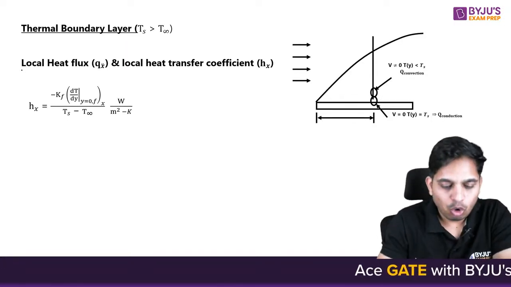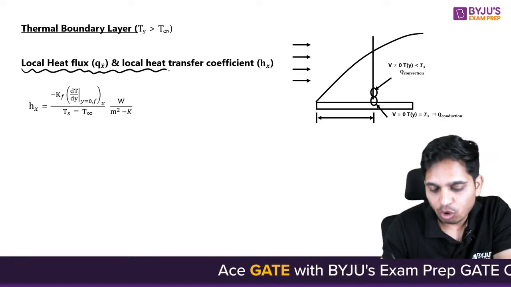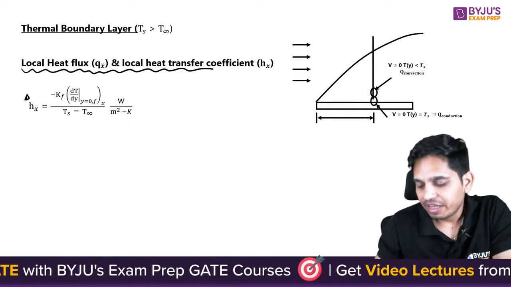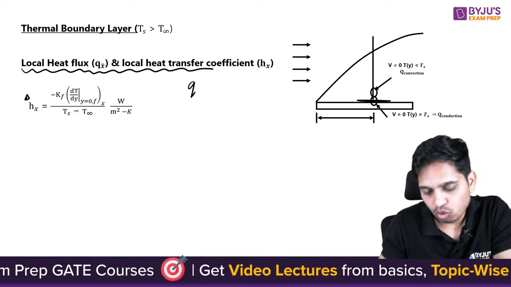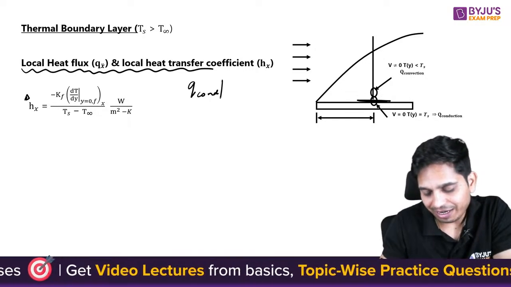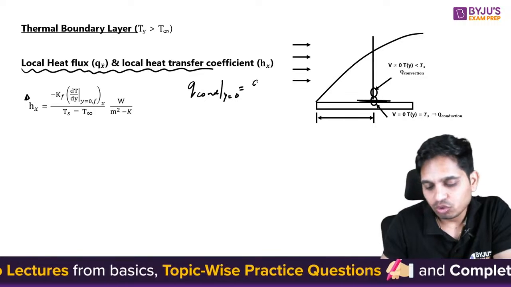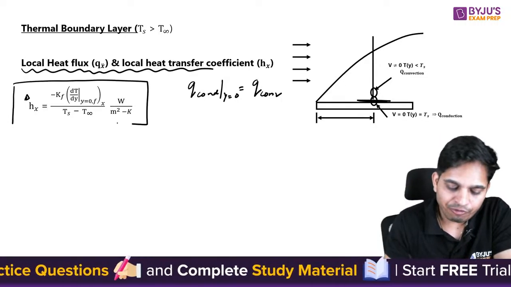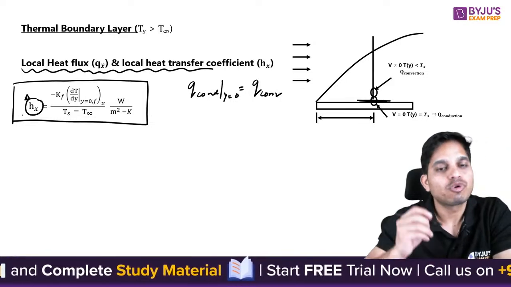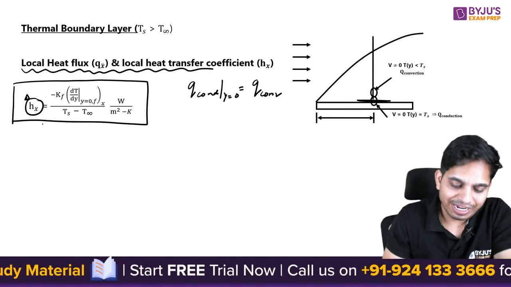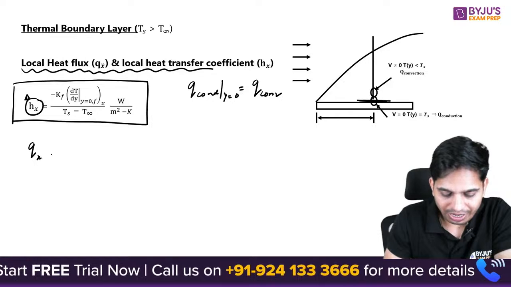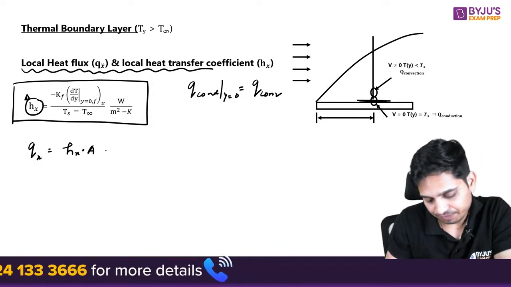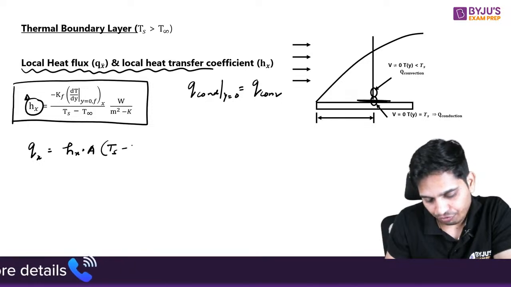Now, local heat flux and local heat transfer. So h_x can be found out. You can write Q conduction at y equals 0 equals Q convection. By this you will get this equation and you can find your local heat transfer coefficient. And then local heat flux you can find out: Q_x equals h_x times the surface area.